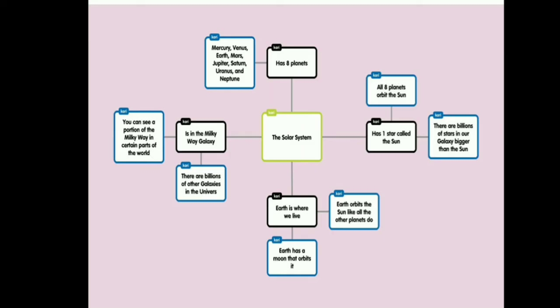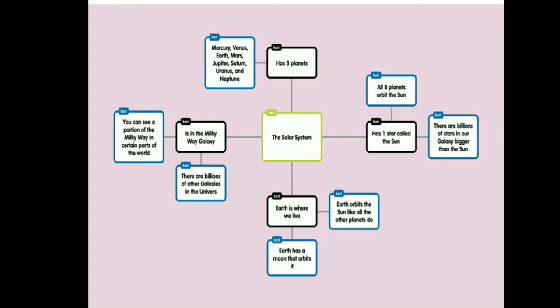Next, we go through another concept map, the solar system. First, we go through the right side. It has one star called the sun. The star holds the 8 planets in orbit. And next, there are billions of stars in our galaxy bigger than the sun.